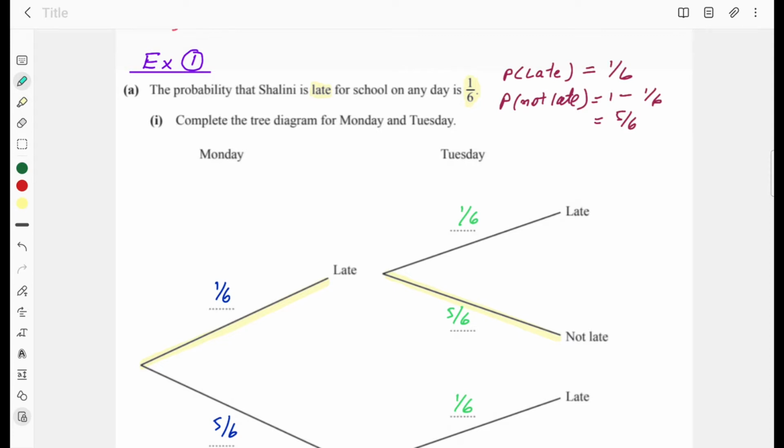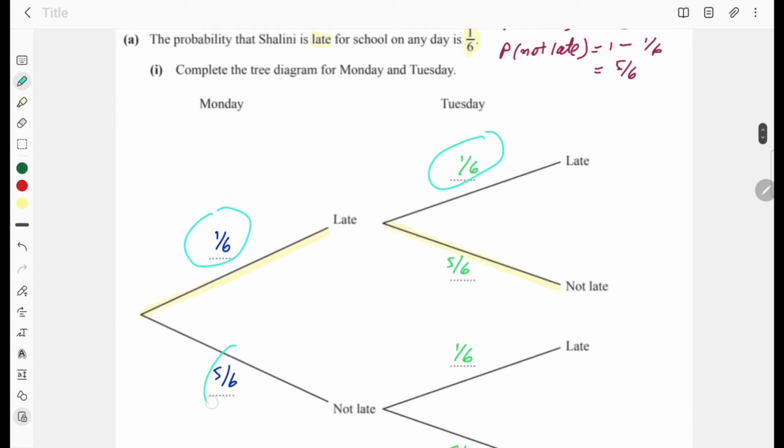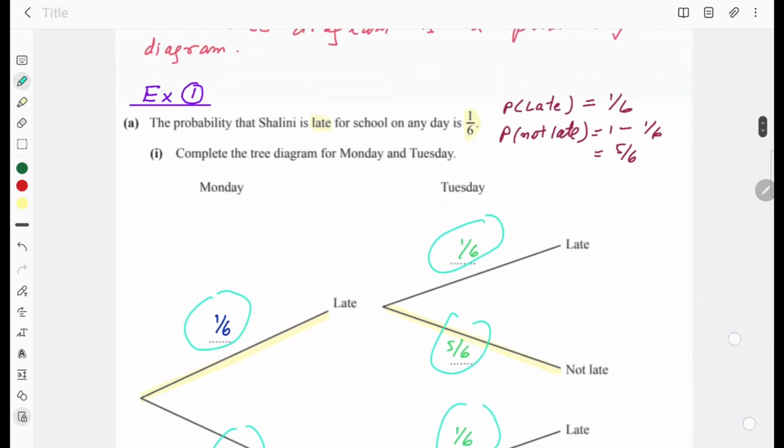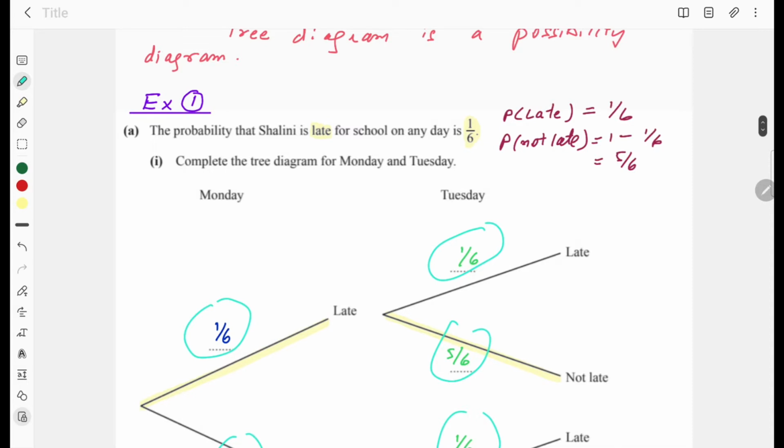You have to complete the diagram, and let me point out that in past year papers these are empty spaces which you have to fill. Now according to the question, probability of getting late is given to you, 1 over 6. So you can work out probability of not getting late, which will be 1 minus 1 over 6, and that is 5 over 6.